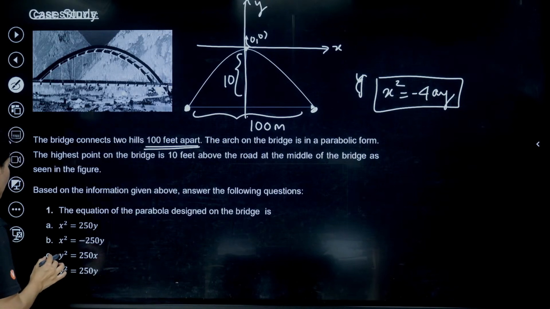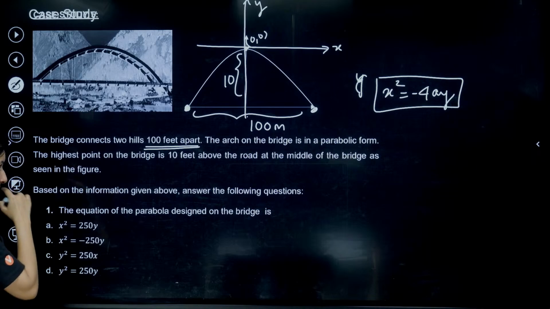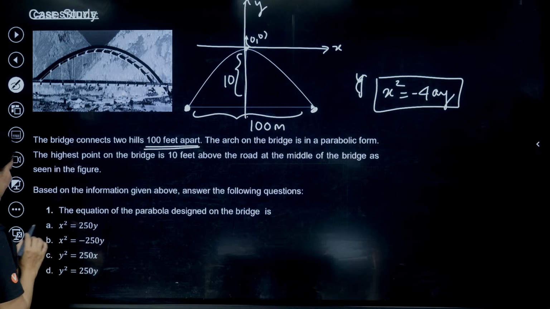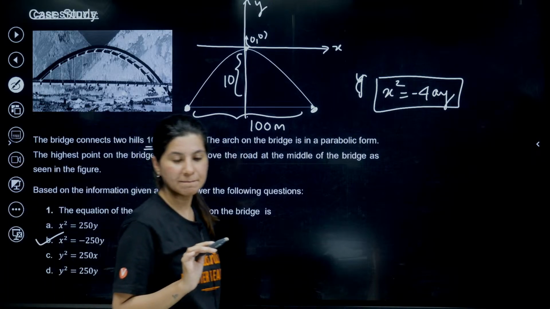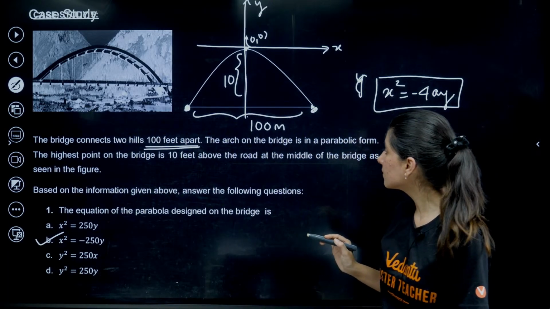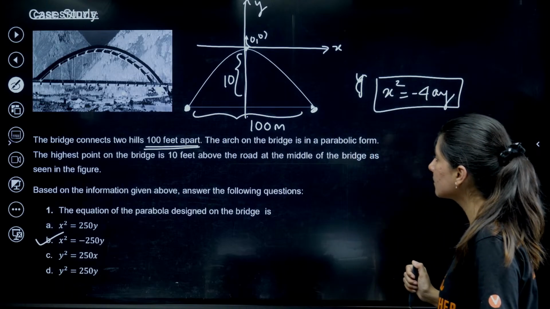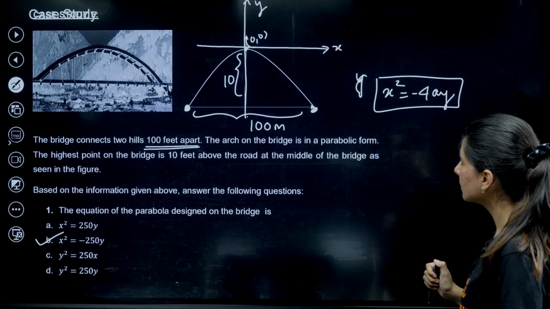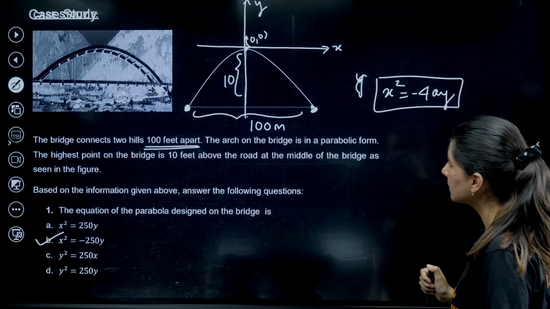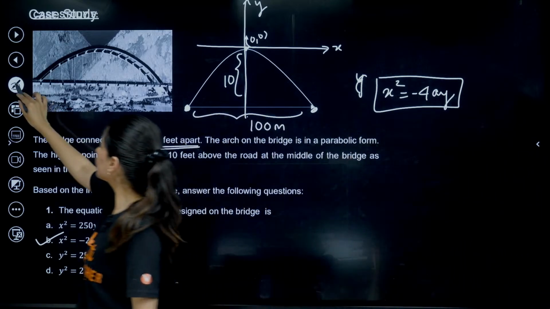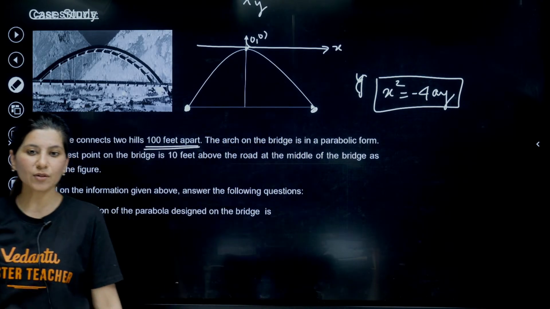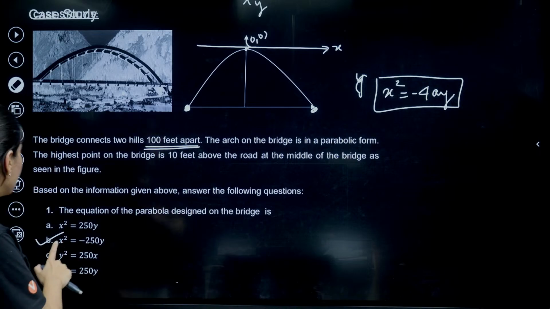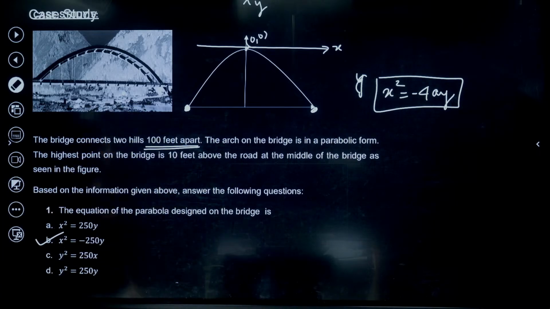So the equation of the parabola will become what? Tell me. x square is equals to minus 250y. Option B will be absolutely right. So we don't need to solve it. Option B clearly, because this is the only option we are having.